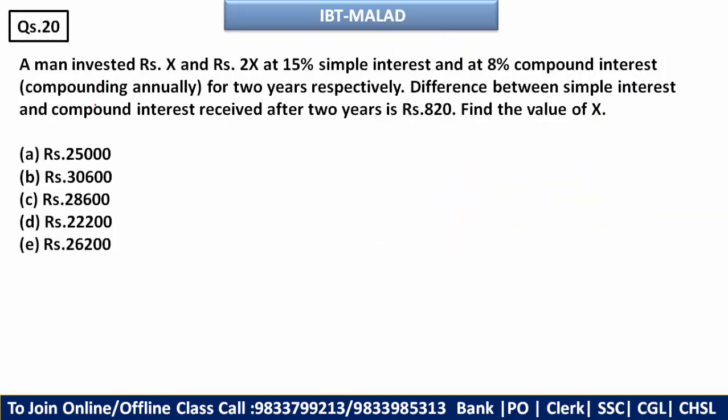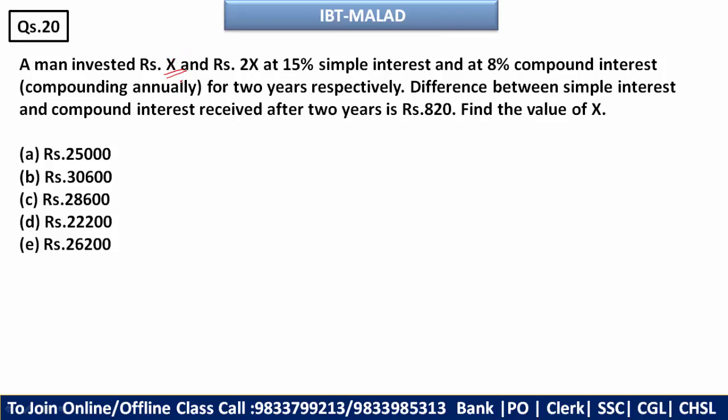A man invested X and 2X at 15% simple interest and 8% compound interest for 2 years respectively. The difference between simple interest and compound interest received after 2 years is 820. Find the value of X. Look, it is a very easy question. So here you can see the simple interest is applied on this X.